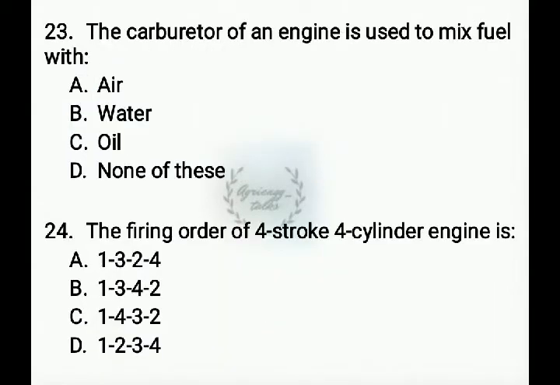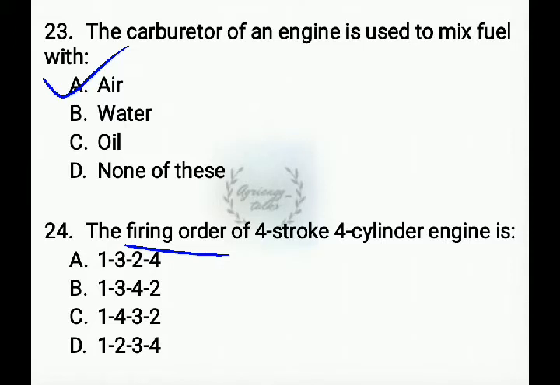Next question, the carburetor of an engine is used to mix fuel with, as we already discussed, air. Air and fuel is a mixture which we send into the petrol engine. The combination of both is known as charge. Next question, the firing order of a 4 stroke 4 cylinder engine is. Firing order is nothing but the sequence in which the power stroke occurs in the cylinders of the engine.